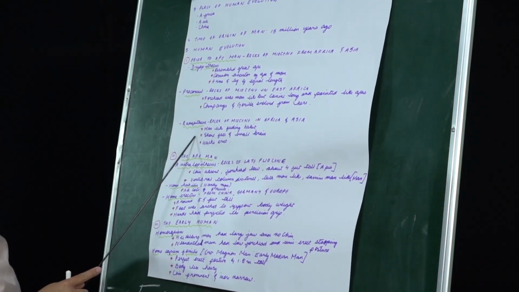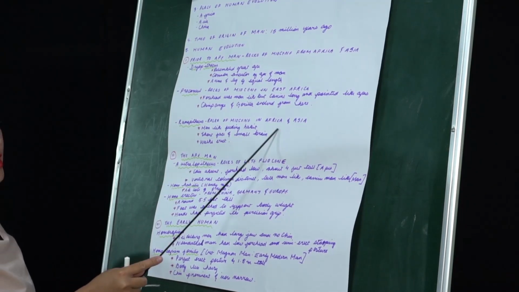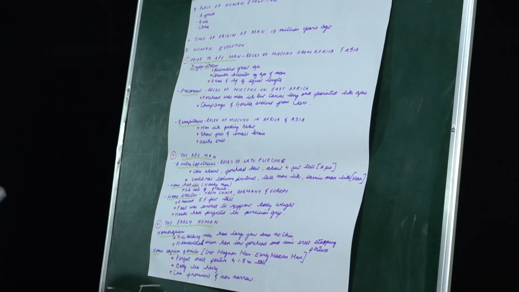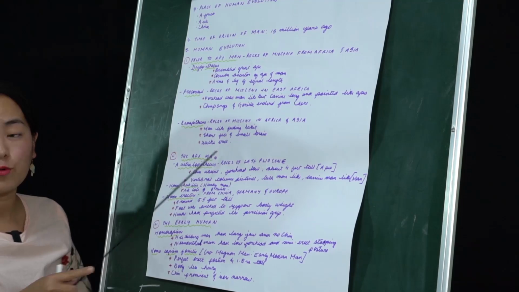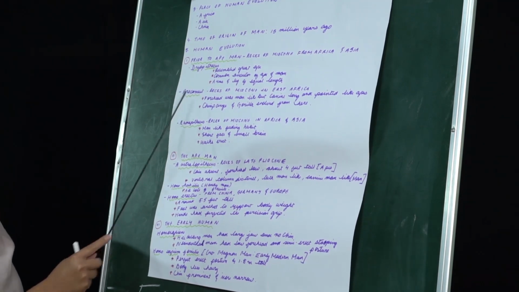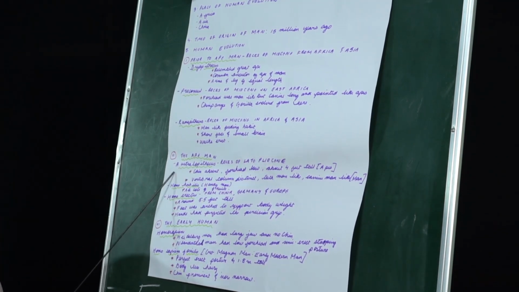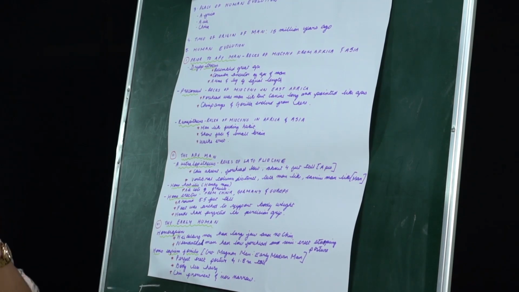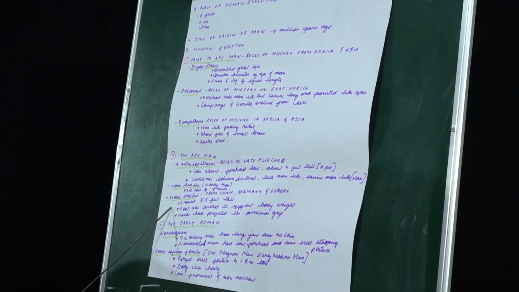The next one was Ramapithecus, found in Africa and Asia. Ramapithecus had a short face and a small brain, but the main characteristic was that they could walk erect. They were not walking on all four legs and hands. After this came the ape man. The ape men were like apes, and they were the basic point where human and ape separated. They are Australopithecus, Homo habilis, and Homo erectus.